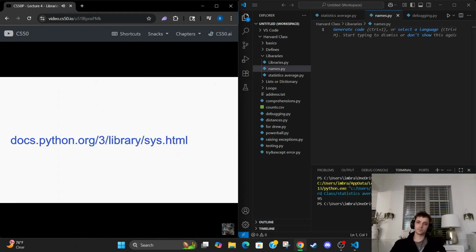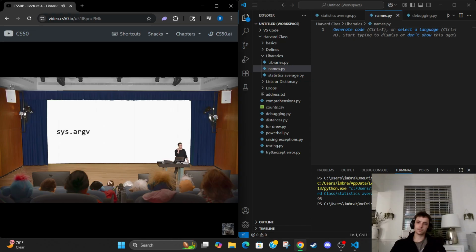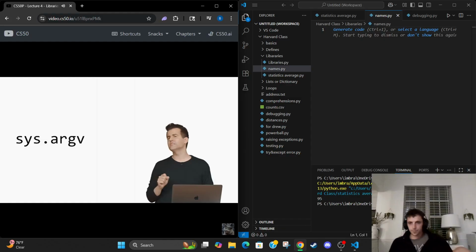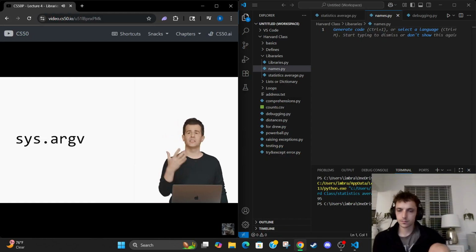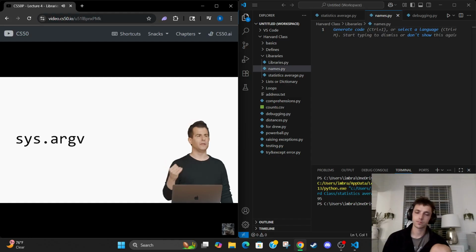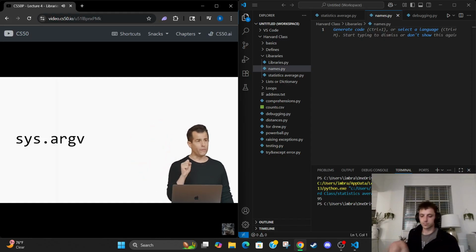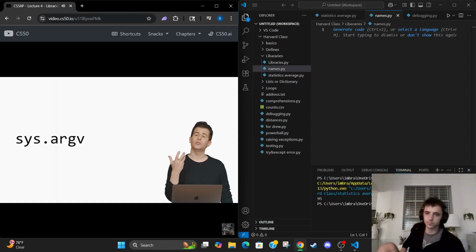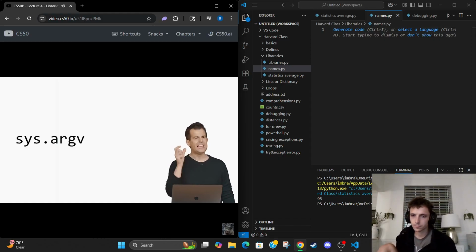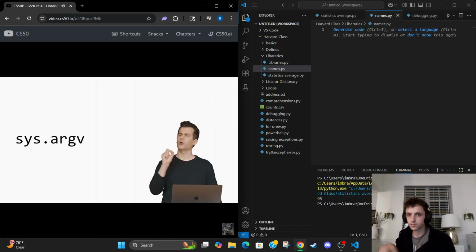But we're going to focus on something a little more specific, namely this thing here. It turns out in the sys module in Python, there is a variable that just magically exists for you called argv. It stands for argument vector, which is a fancy way of describing the list of all of the words that the human typed in at their prompt before they hit enter. All of those are seemingly magically provided to you via Python in a variable called sys.argv.